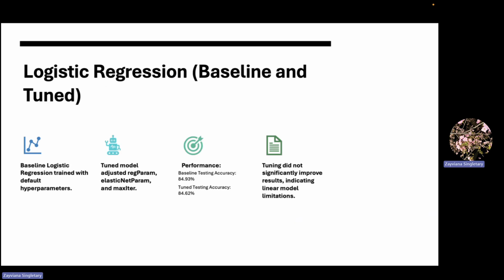Our first model was logistic regression, a standard linear classifier used for binary classification tasks. We tried to tune the default hyperparameters of the baseline logistic model to come up with a tuned version. But despite tuning, the performance remained very close to the baseline. The baseline logistic regression model achieved a testing accuracy of 84.93%, while the tuned version dropped to 84.62%. This suggested that the predictive power of a simple linear model was limited for this dataset.